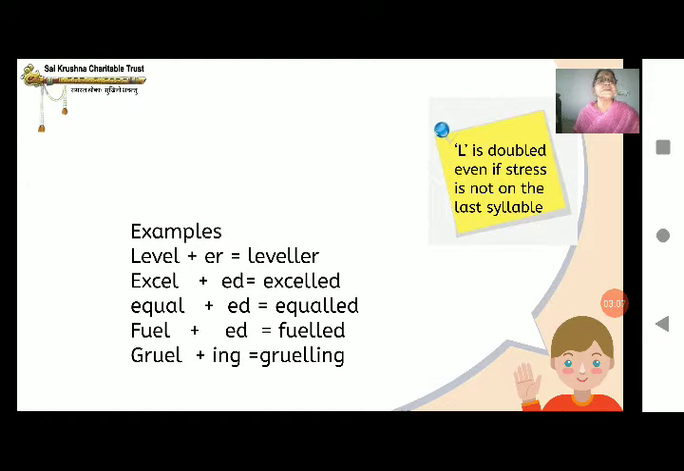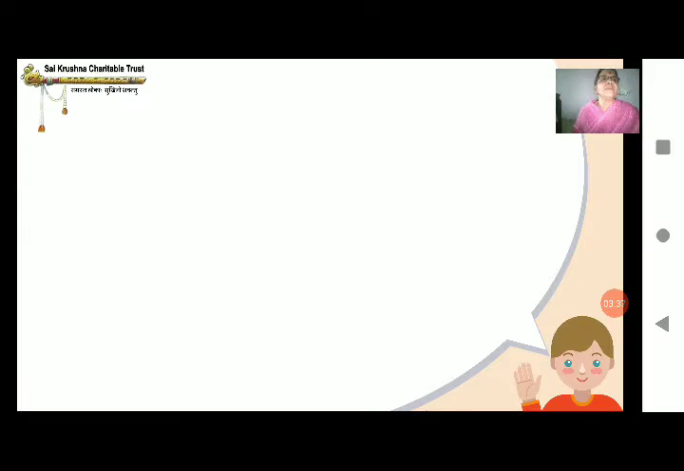Level plus er is leveller. Excel plus ed is excelled. What is excel? To do something very well. Equal plus ed is equalled. Fuel plus ed is fuelled. You know what is fuel, isn't it? Diesel, petrol, which you use for your vehicles. Gruel plus ing is gruelling. Alright, so we move on.